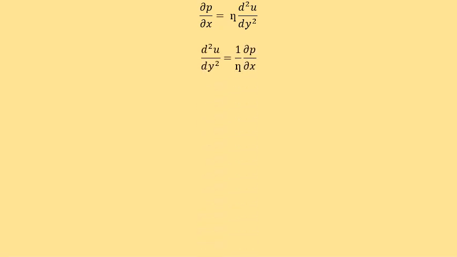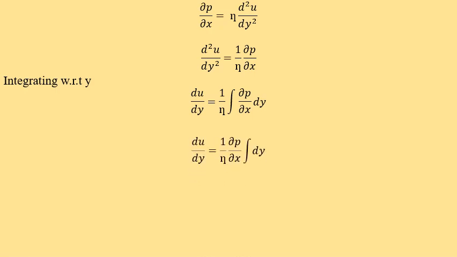From this we can write d square u by dy square is equal to 1 by eta del p by del x. Integrating this equation with respect to y, the integration of d square u by dy square is nothing but du by dy, which is equal to 1 by eta integration of del p by del x dy. So this can be written as du by dy is equal to 1 by eta del p by del x integration of dy.